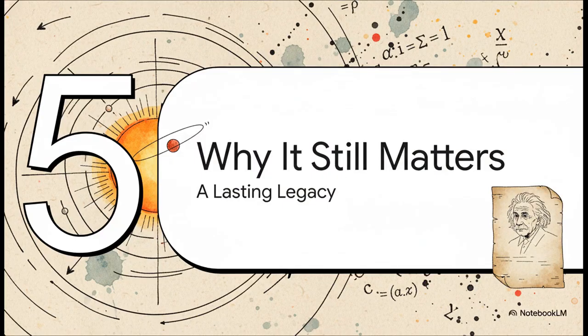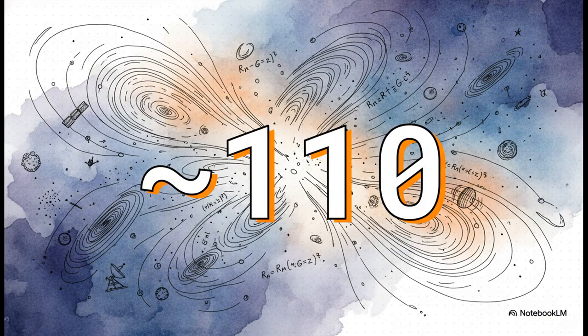Okay, so Einstein solved the Mercury problem. He gave us this gorgeous new theory. Great story, right? But why does it still matter? Why are we still obsessing over this one page over a century later? Because almost 110 years later, these equations aren't just a historical curiosity. They are more critical to our daily lives and our grand understanding of the cosmos than ever before.